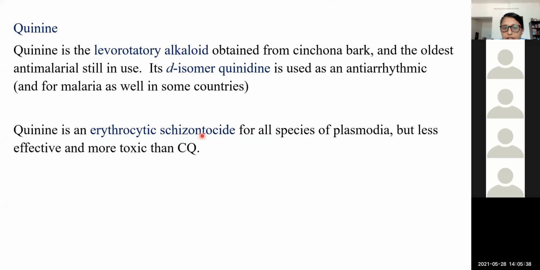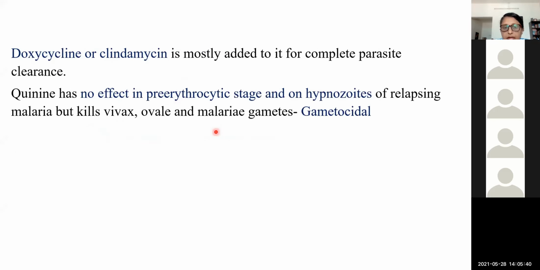So quinine is an erythrocytic schizonticide. Usually along with quinine, for complete parasite clearance, we may add antibiotics like doxycycline, clindamycin, etc. It has no effect on the pre-erythrocytic stage or hypnozoites, so it is not effective for relapse cases, that is, the relapses occurring in vivax and ovale malaria.